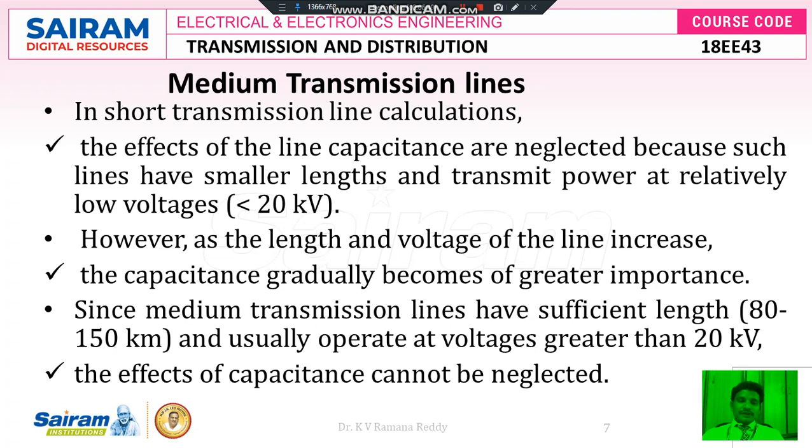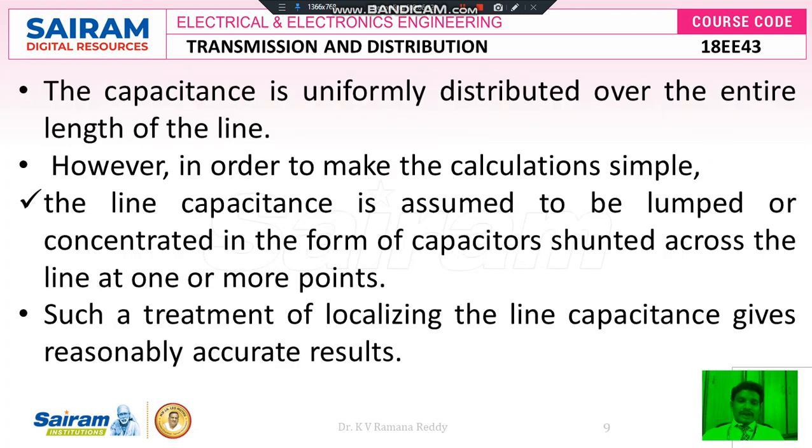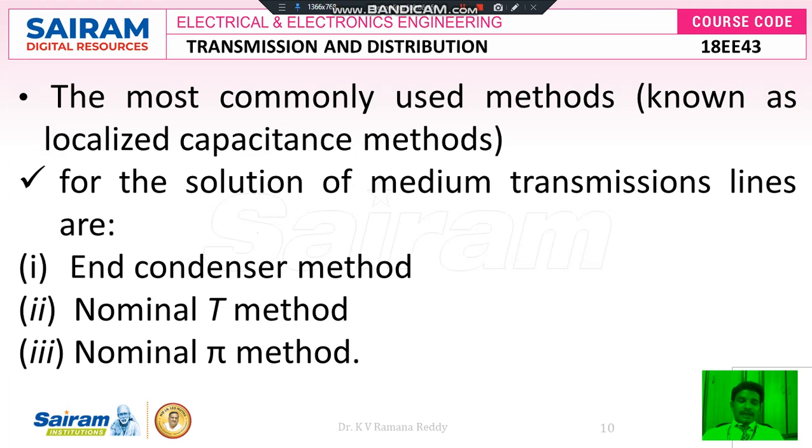To overcome this difficulty, the transmission lines are classified into various methods: the end condenser method, the nominal T method, and the nominal pi method. So we are going to sectionalize the medium transmission line into three methods. One is called the end condenser method, the second is called the nominal T method, and the third is called the nominal pi method.